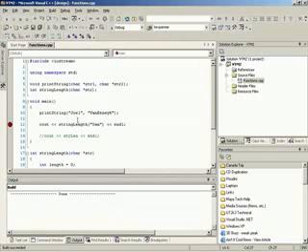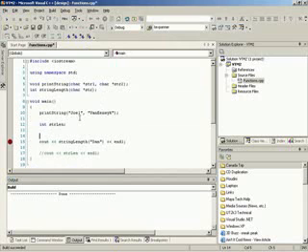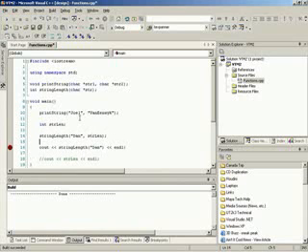Let's say, for instance, int strlen. But instead of having the string length function return the variable to us, we can simply call string length with Dan and pass it strlen. What we want is for this string length function to change the value inside of strlen, so that when the function is finished, we can use strlen and know the exact length of Dan.